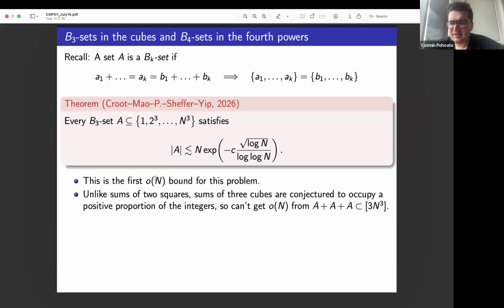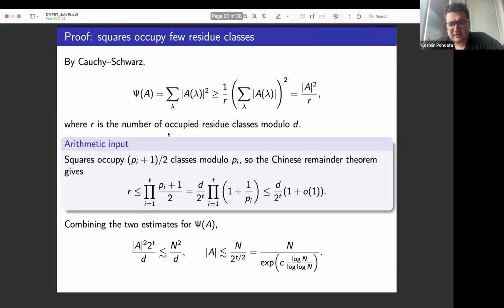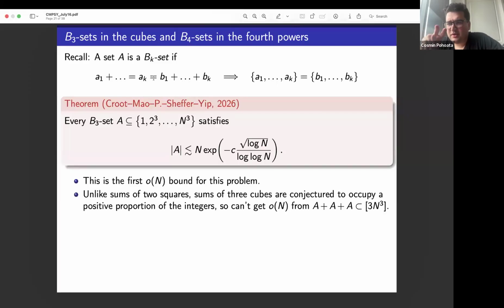And it's a bit surprising in some sense, because if you look at the proof before, it really took advantage of the fact that if k equals 2, I can rewrite a Sidon equation, a1 plus a2 equals b1 plus b2, as a difference equation. And I leverage the fact that I have this difference equality. When I have this equation for k equals 3, there's no reasonable way to write it as a difference equation, so the proof breaks. Also, a bit more seriously, there's no easy saving that one can do for sums of 3 cubes.